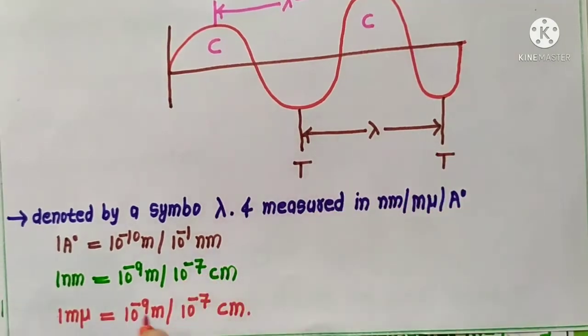One angstrom is 10 to the power of minus 10 meter or 10 to the power of minus 1 nanometer. One nanometer is 10 to the power of minus 9 meter or 10 to the power of minus 7 centimeter. One millimicron is 10 to the power of minus 9 meter, or 10 to the power of minus 7 centimeter.